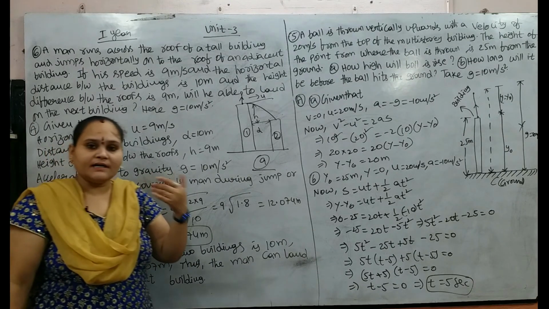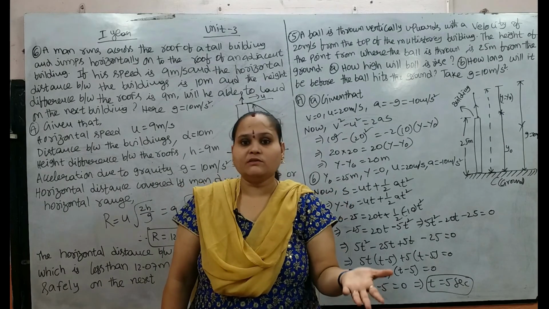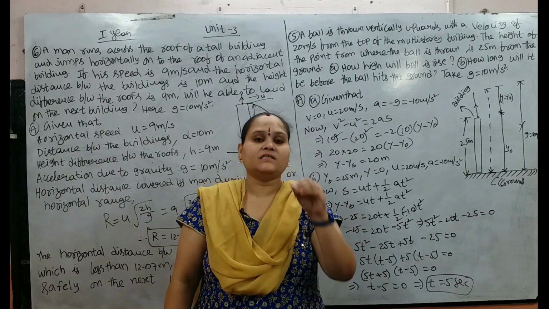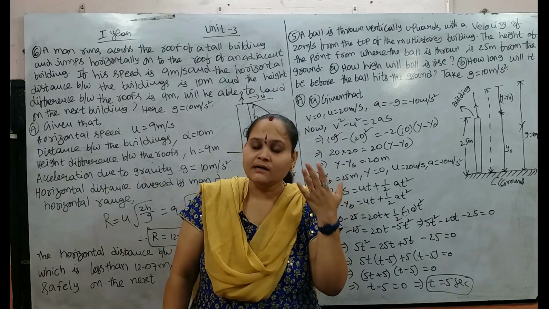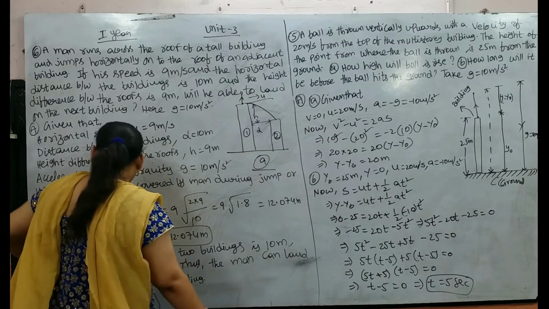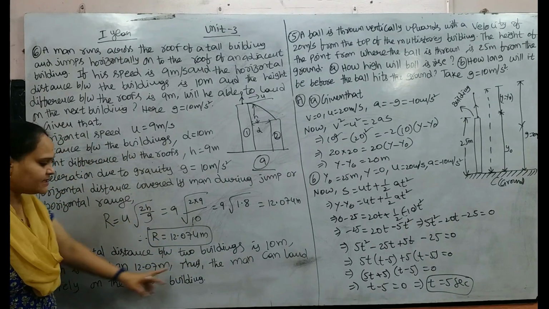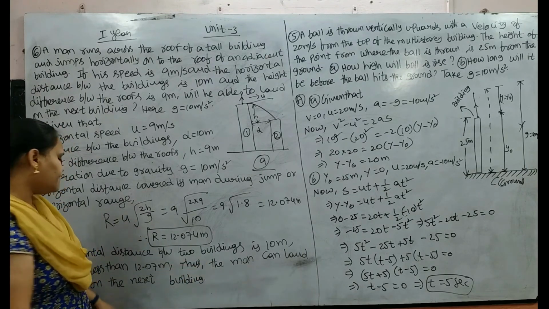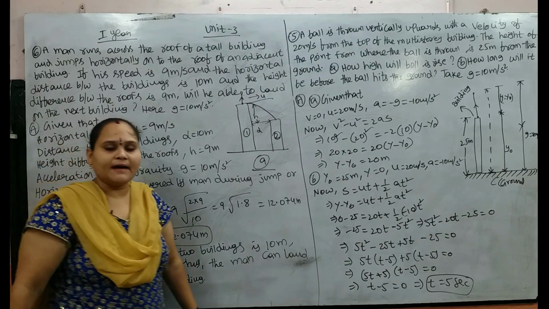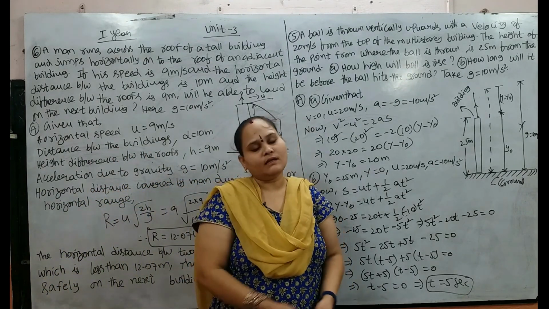How far can the man jump? He can jump up to a range of 12.07 meters. But our horizontal distance is just 10 meters. The possible range is 12, so he can safely land. So the horizontal distance between the two buildings is 10 meters, which is less than 12.07 meters. That's why the man can land safely on the next building. Since it is less than the man's range, he can safely land on the other roof.